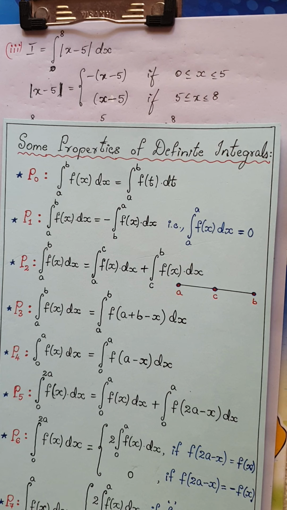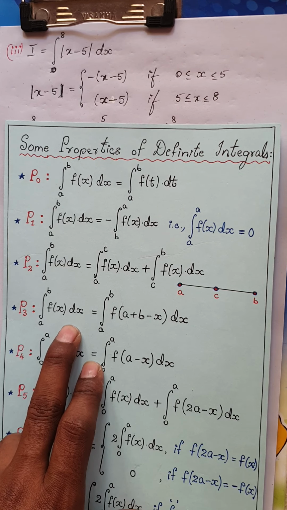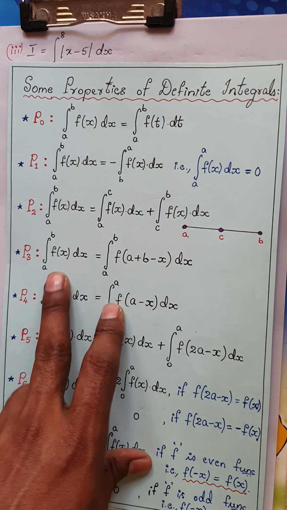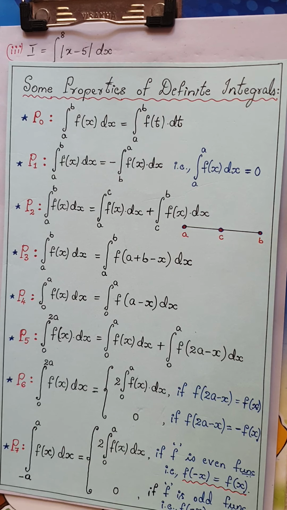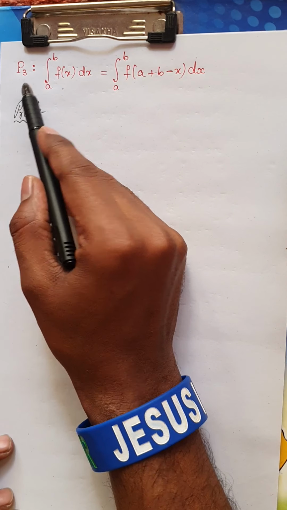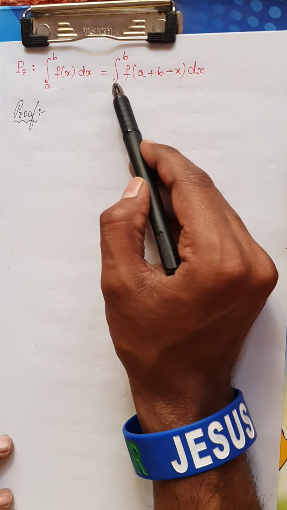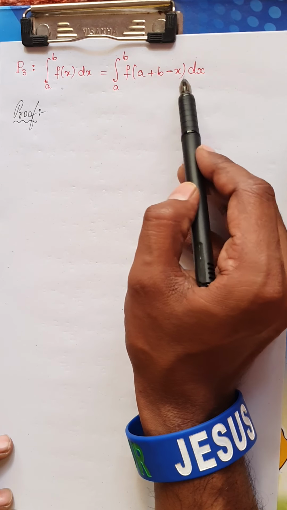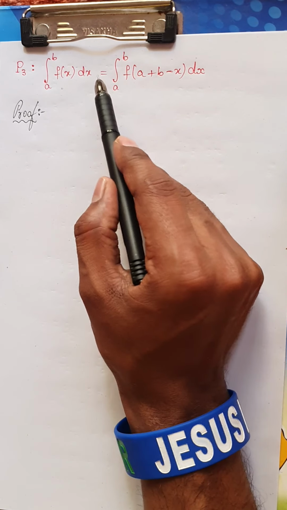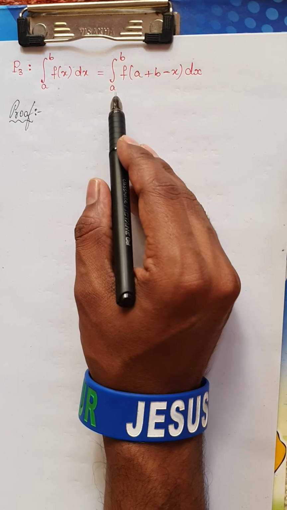Now we will move on to the next proof, which is the very important proof P3. This question will be asked in your examination because this property has already been asked 3 times, along with a problem. Now friends, we are going to move on to the property P3, that is, remember, integral from a to b f of x dx is nothing but integral from a to b f of a plus b minus x dx. This property has been asked 3 times and there are chances that it can be asked once again. The proof of this is very simple.